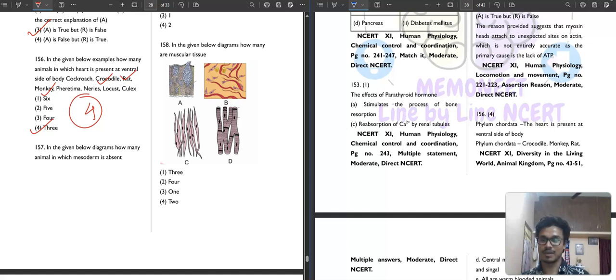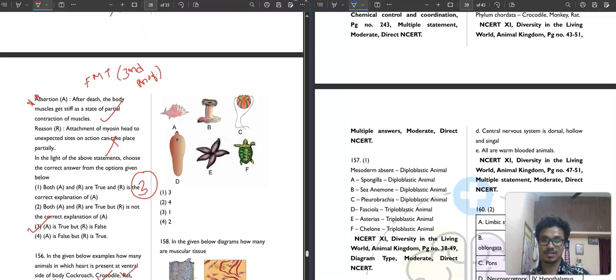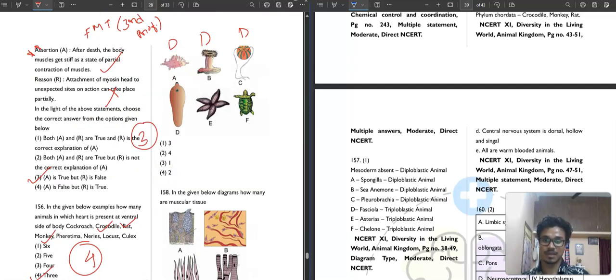Then question number 157. In the given below diagrams, how many animals have mesoderm absent? So mesoderm is absent in diploblastic animals. First is Spongilla, which is a diploblastic animal. Then B is sea anemone, a diploblastic animal. And C is Pleurobrachia, a diploblastic animal. So in diploblastic animals, mesoderm is absent. Then D is Fasciola, E is Asterias, F is Taenia, which are not diploblastic. So 3 will be your correct answer for this question, that mesoderm is absent in A, B, C.